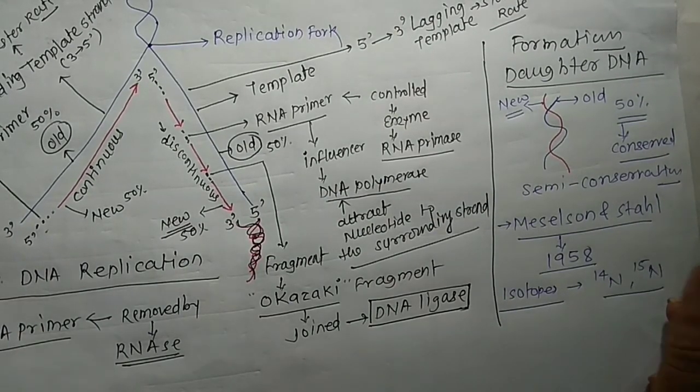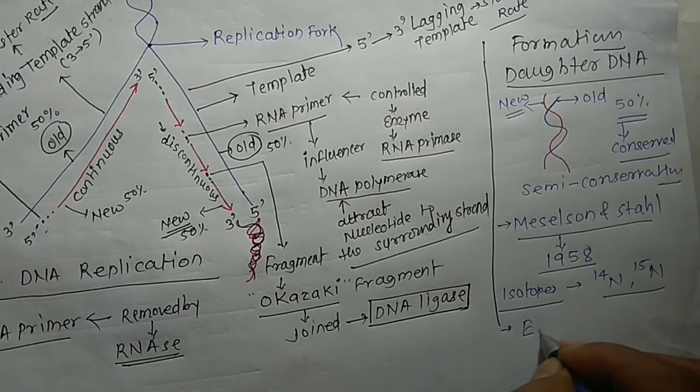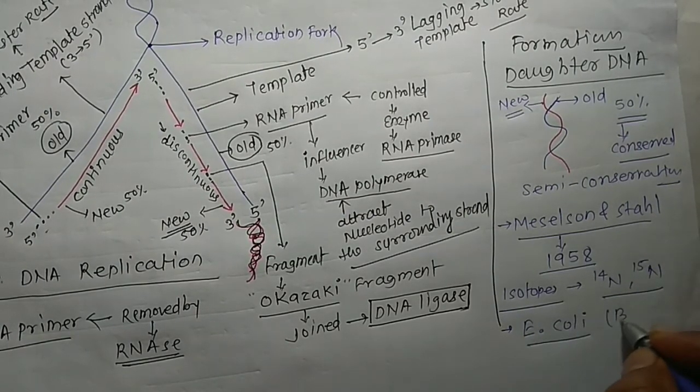Both isotopes were used for this experiment, and they used the bacterium Escherichia coli, E. coli, for the DNA experiment.